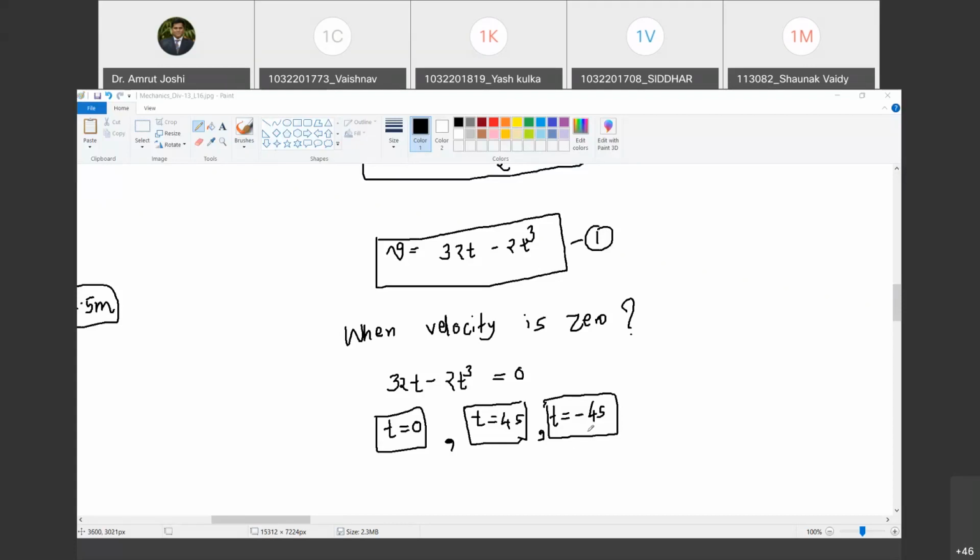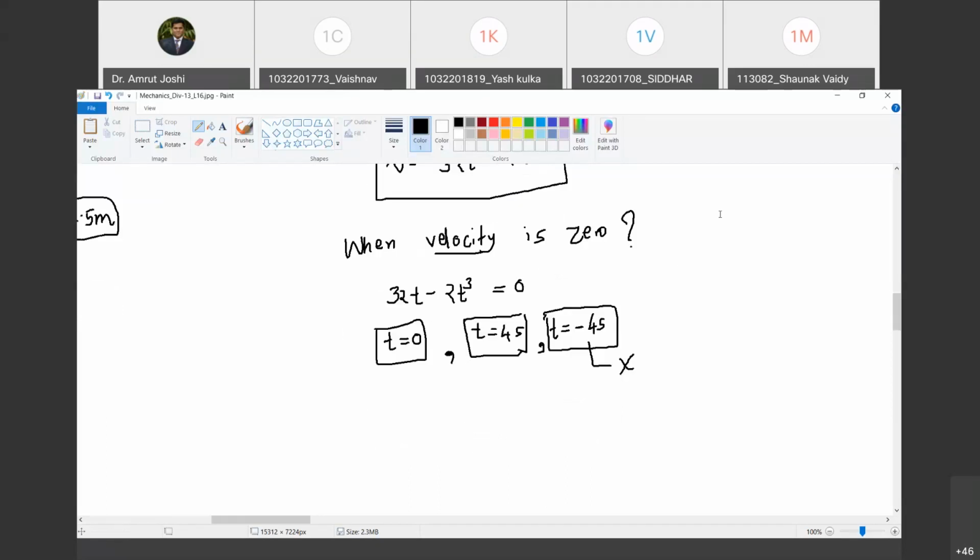So we are not going to discard this root just because time cannot be negative. It doesn't have anything to do with time being negative. What it says is you are saying something about the velocity 4 seconds prior to the observer starting to observe, which is absurd. Are you with me? Yes, sir. So therefore, we are going to neglect this root. Am I very clear? Yes, sir. Now t equal to 0 and t equal to 4 seconds are the two roots where the observer was observing and observed that velocity became 0. Now, the only meaningful root for us is t equal to 4 seconds. Do you agree with me?